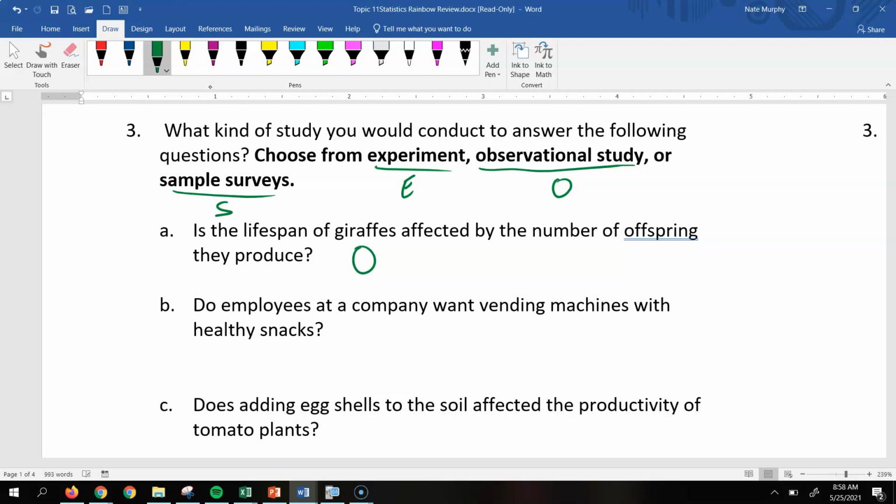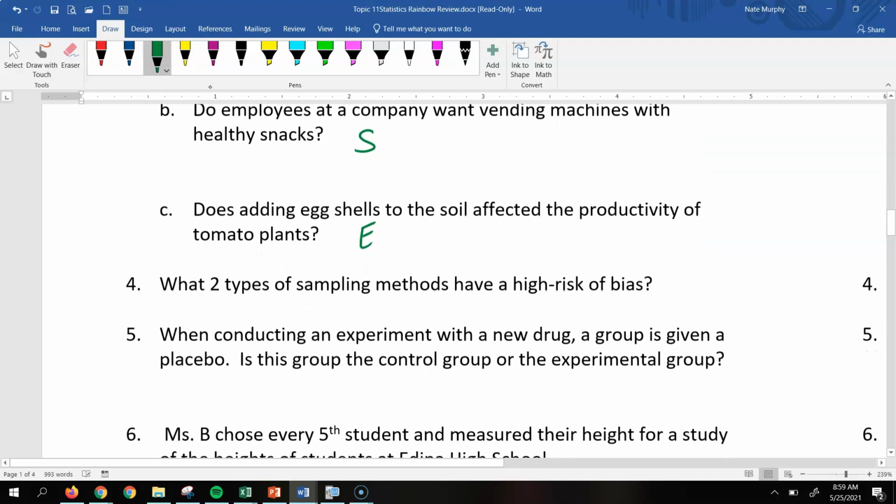So that would be O. Do employees at a company want vending machines with healthy snacks? Well, the only way to find that out would be to do a survey, so this would be a sample survey. The last one is, does adding eggshells to the soil affect the productivity of tomato plants? Well, the only way to do that would be by doing an experiment. So it would be an experimental study.